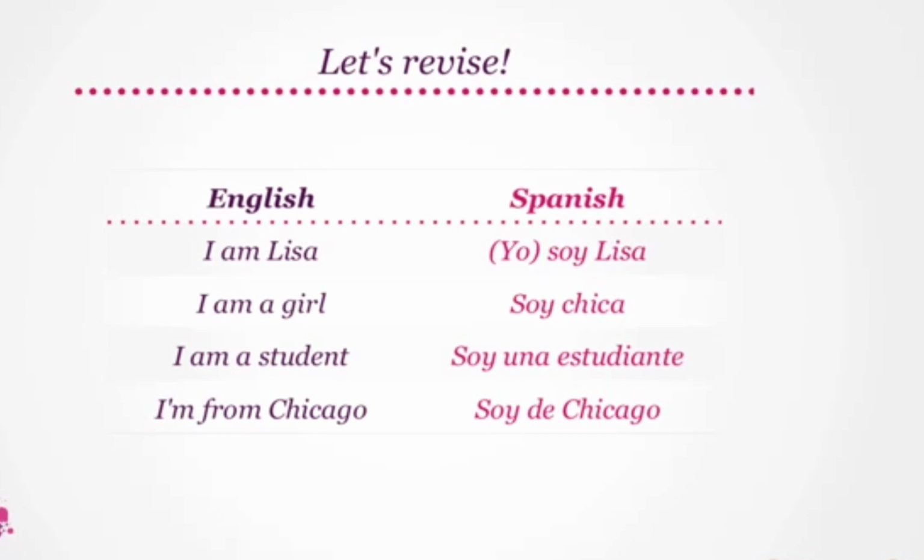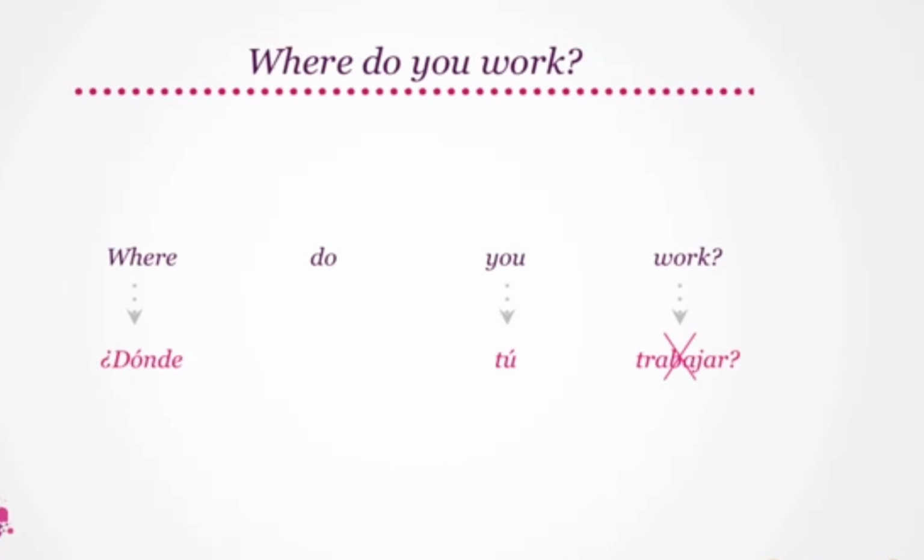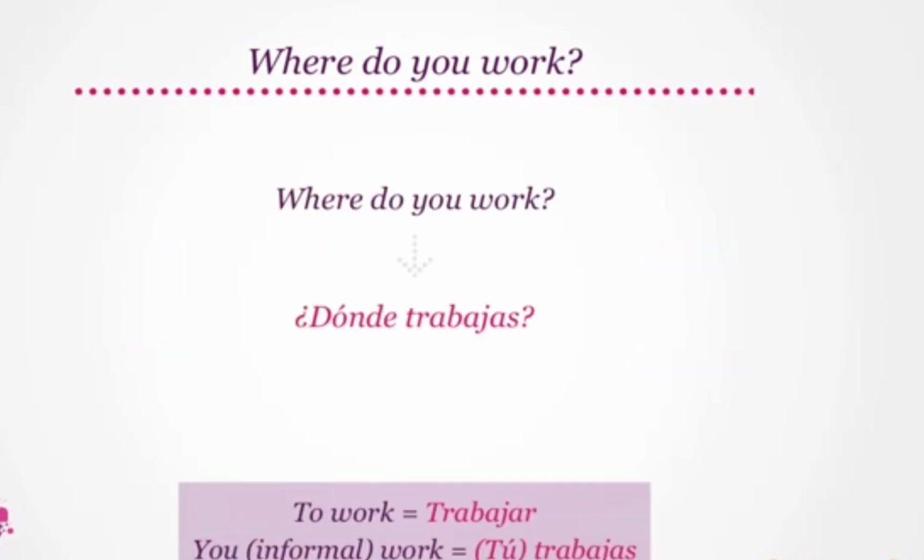Great! Now let's look at where do you work? Where translates to donde, and you translates to tú, and work translates to trabajar. But we need to change its form to use it correctly with tú. We will therefore use trabajas. Therefore, where do you work becomes donde trabajas. Remember that to work is trabajar, but informally, you work becomes tú trabajas. Hence, where do you work becomes donde trabajas. Say that again, please.